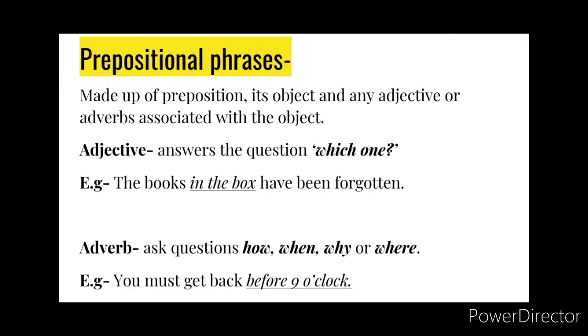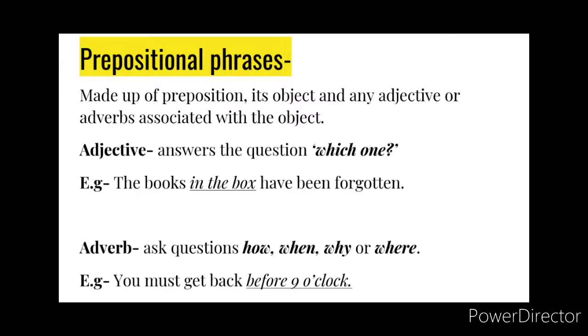Okay, now this is one more topic, which is prepositional phrases. A prepositional phrase can have the function of an adjective or an adverb. That means it can be used in reference to either an adjective or an adverb. Now let us see how it can be used as an adjective. As an adjective, it modifies a noun and will answer the question "which one".